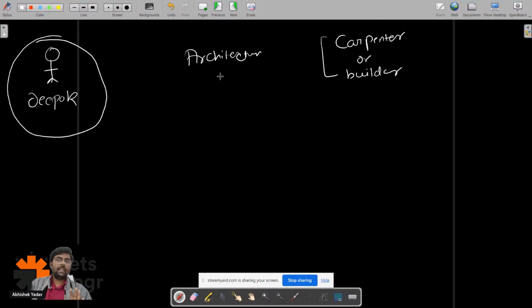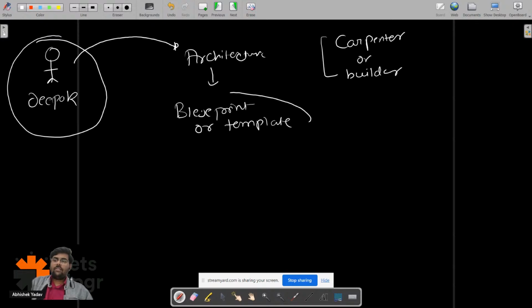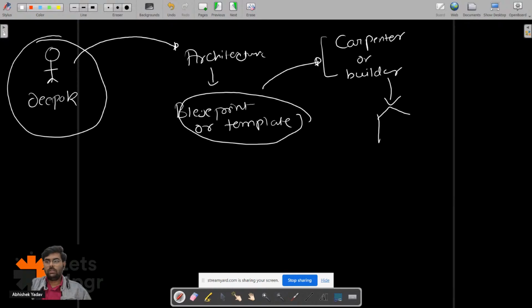So he will say, hey, I will not go to the carpenter first, I will go to the architect first. This architect will listen to Deepak's demands, and he will create a blueprint, or template. After getting the blueprint, he will go to the carpenter and give him the blueprint, and the carpenter will build a house for Deepak.